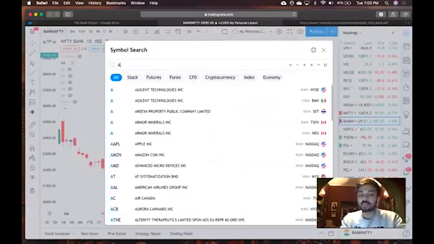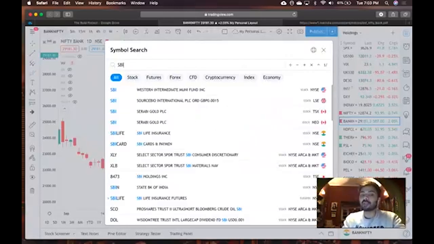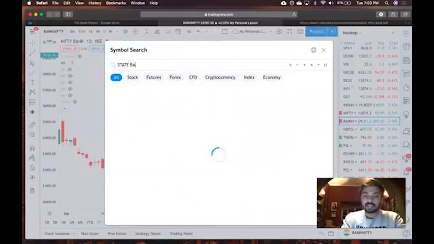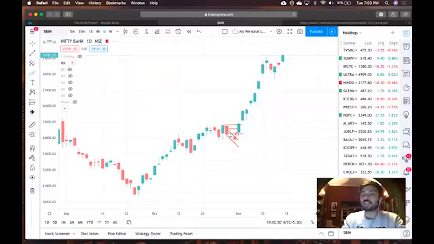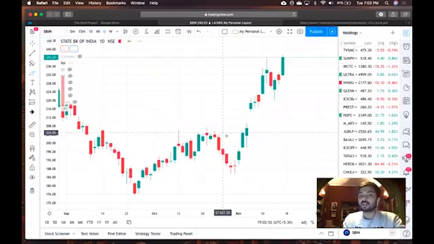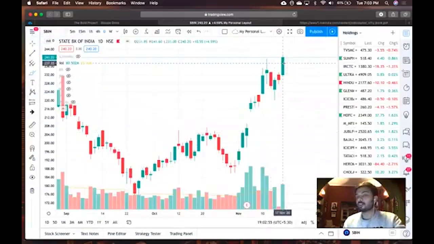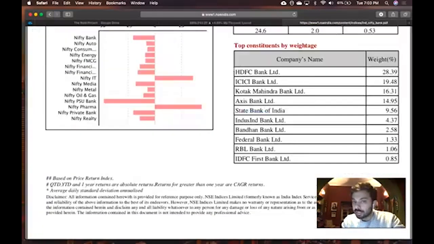Look at the chart of SBI. SBI is the fifth player in the Nifty Bank index. As State Bank of India, it should have performed today. You can see that today SBI went up 4.5%. Things are clear. So these five stocks, just to reiterate, they have to perform for the Nifty Bank to go either up or down.